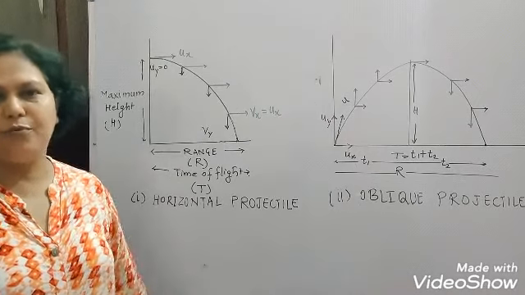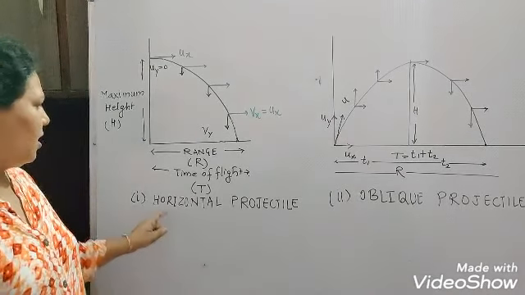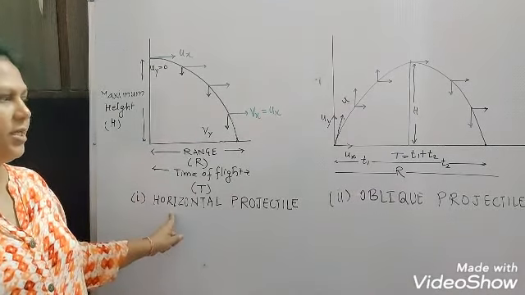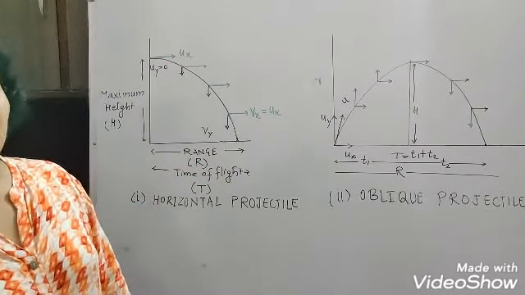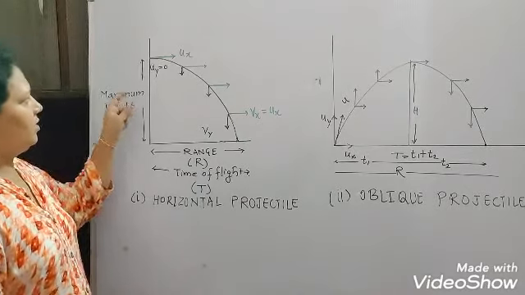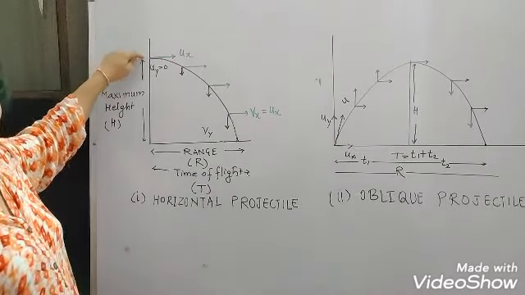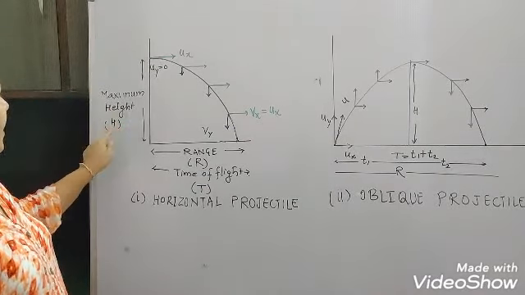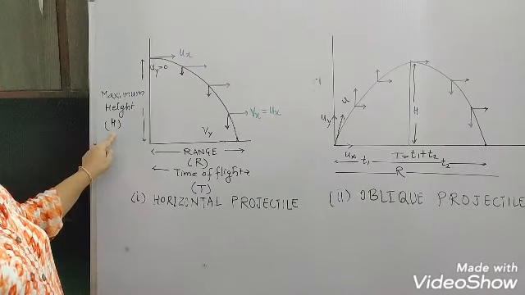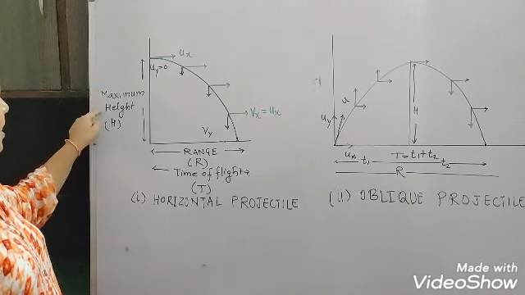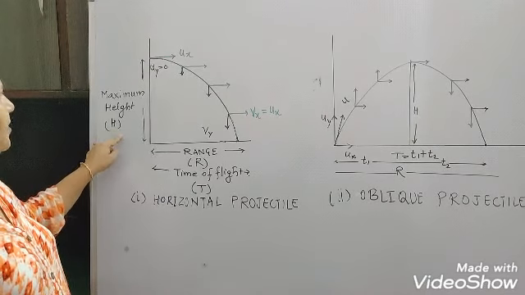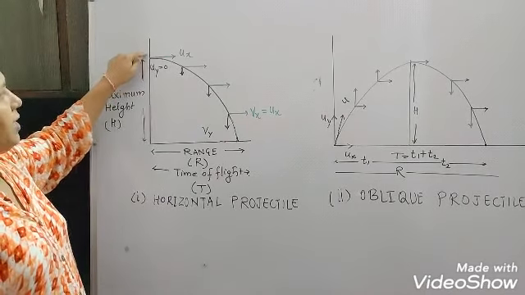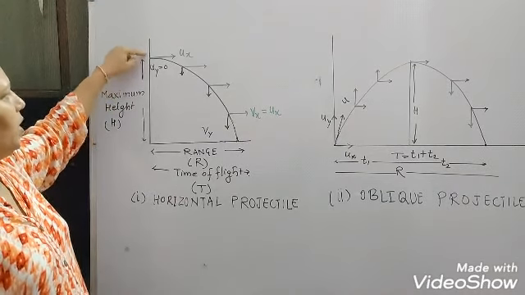There are two types of projectile motion: the first is horizontal projectile and the second is oblique projectile. You can see here an object thrown from a height h. This capital H is the maximum height, and the object is thrown from height h with some initial velocity u.